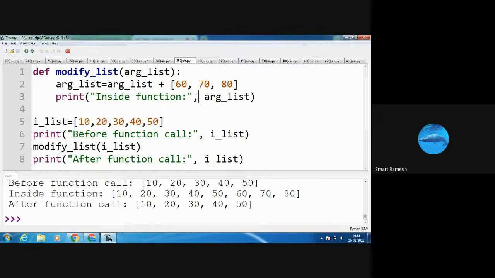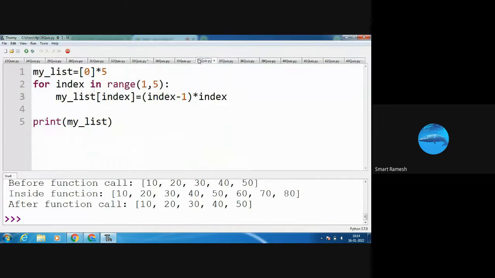See here, this function is not returning any value. Okay, so the argument list is a local variable, so it is displayed inside the function only. Outside the function, what is the list? 10, 20, 30, 40, 50. So that is displayed in the output screen.